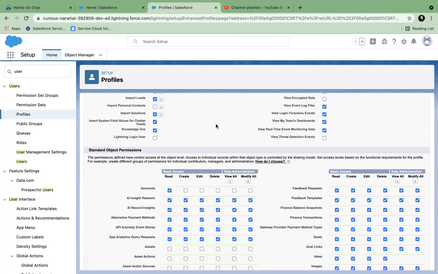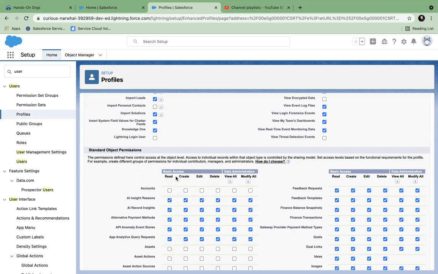Sorry about that. So this is the read access. That is the basic permission which I have to give to any user. That means the owner will have the ability to see their own records, right? Now I can give create permission. If I take out read and give only create, automatically read permission comes in. If I give edit, automatically read permission comes in. If I give delete, automatically read, edit, and delete permissions are applied. You cannot take out read and give delete, edit, or create permissions. That is very important to understand.